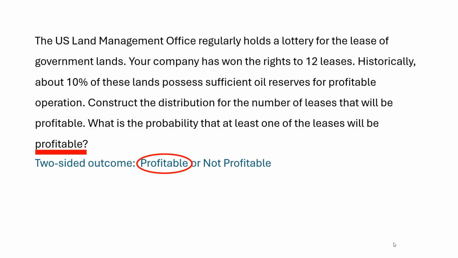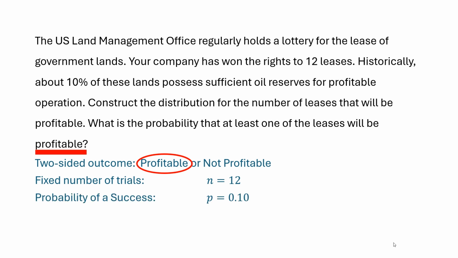So we keep that in mind, which leads us to our second decision, which is, beyond the fixed number of trials, which is 12, what is the probability of a success? That's p. In this case, since our success is profitable, then we were told that about 10% of these lands are in fact profitable. So that leads our p to be equal to 0.10.